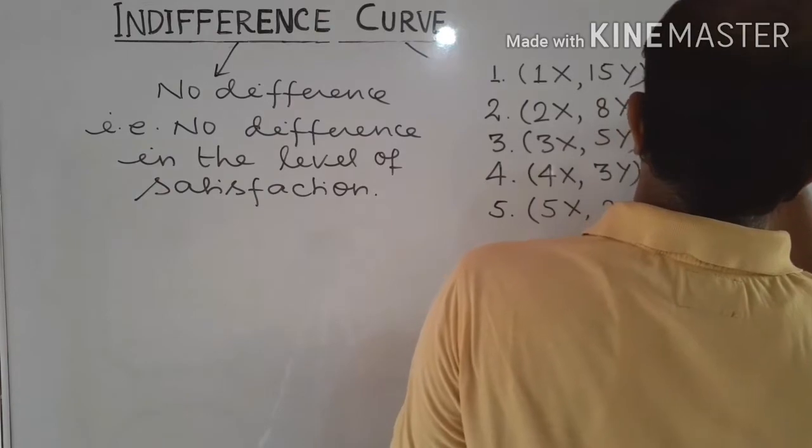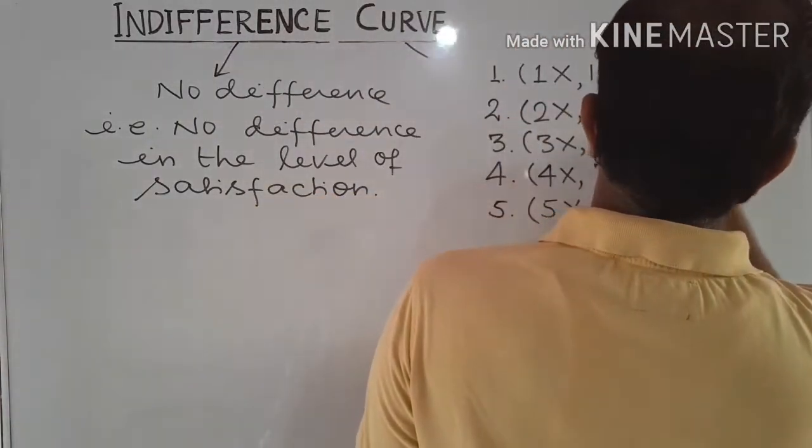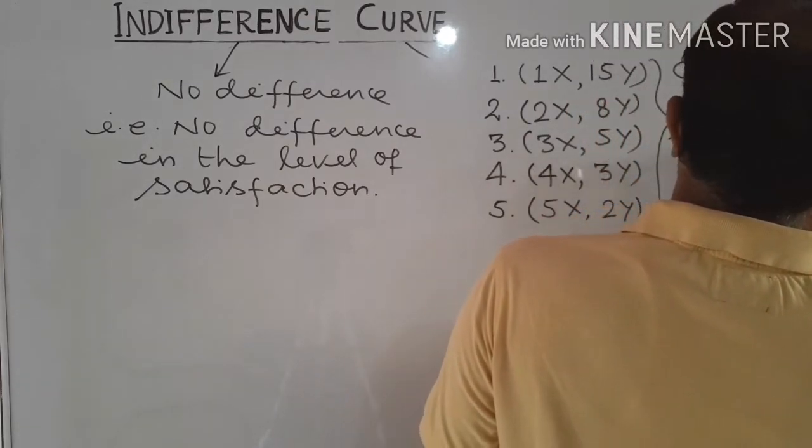अगर ये पांचों bundles consumer pick करता है and all these 5 bundles have the same satisfaction that the consumer gets.